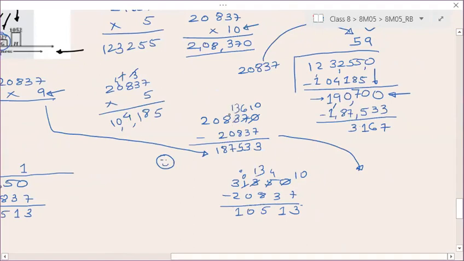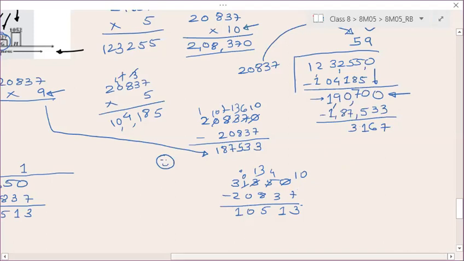This will become 13 and this will become 7. 13 minus 8, 5. 7 minus 0, 7. And 20 minus 2, 18. Right, or you can take this 10 and 1. 10 minus 2, 8 and 1. So subtraction clear, students? Now subtraction is clear or not? Tell me.